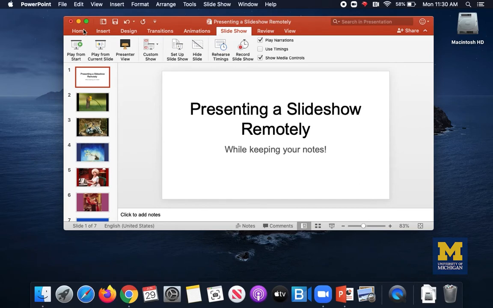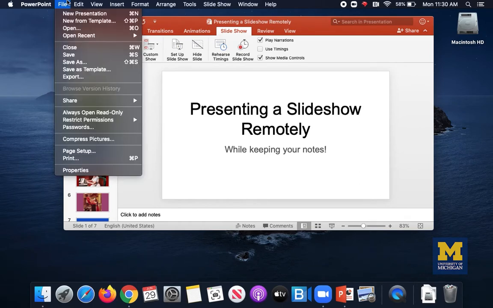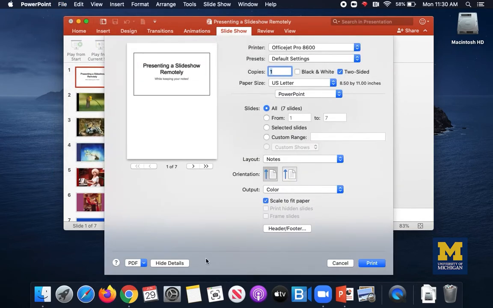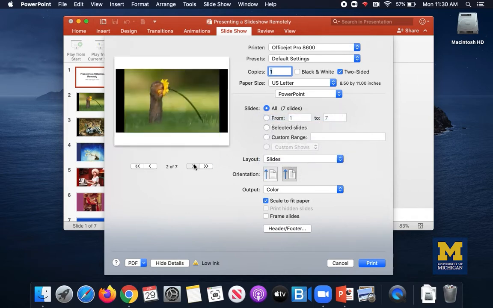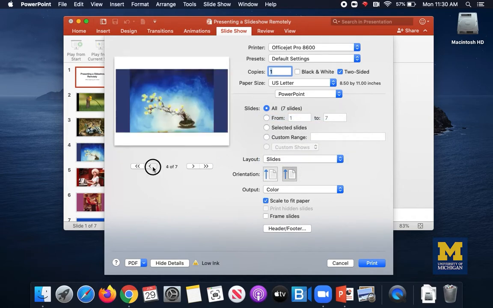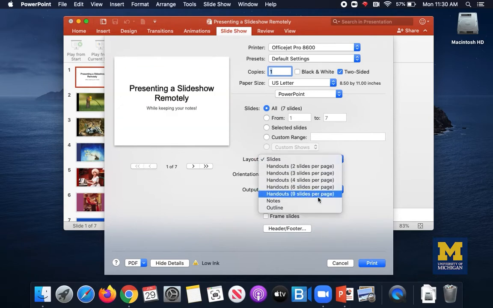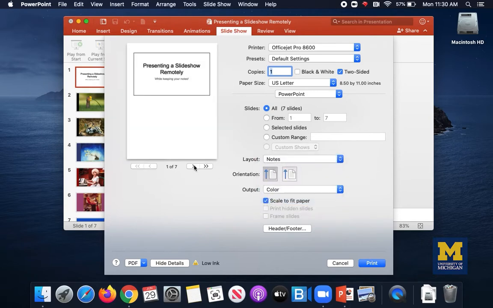First, we need to export the notes in the presentation. We can do that by going to File, Print, and then when you have your print options here, look at the Layout pull-down menu and make sure that you have Notes selected. If you don't select notes, you're just going to export your slides, and we don't need the slides. We want the notes. So I'm going to make sure I have my notes selected,